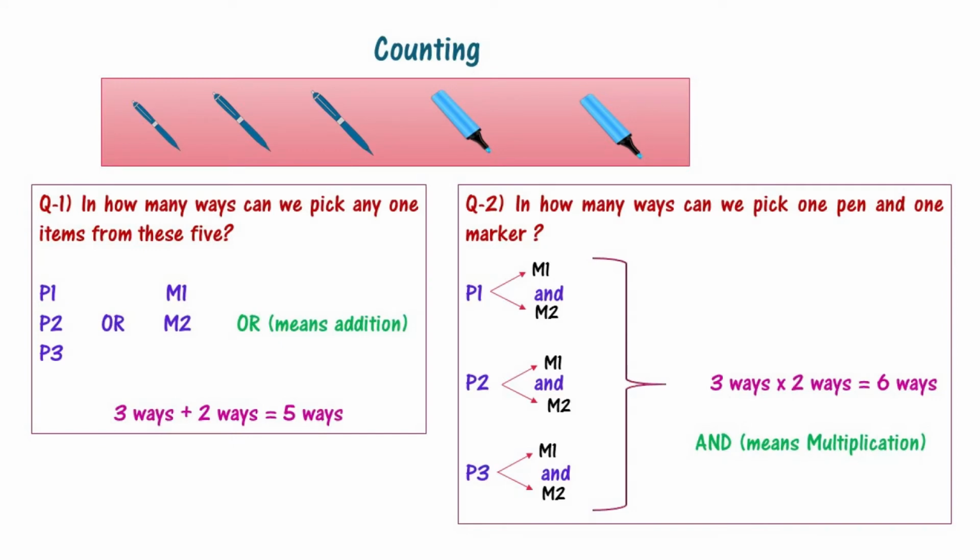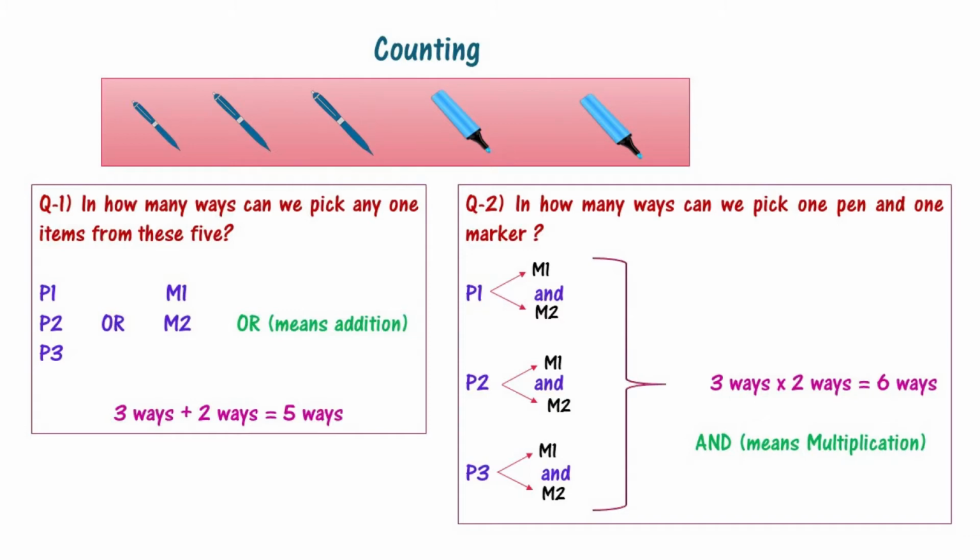You should first understand counting to understand this topic. If you are able to count well, then the topic of permutation and combinations will be very easy for you. But counting will not be as simple as counting on your fingers. It's a little advanced here. Let's say there are 3 pens and 2 markers. Every item is distinct. No 2 items are the same. The first question says, in how many ways can we pick any one item from these 5?